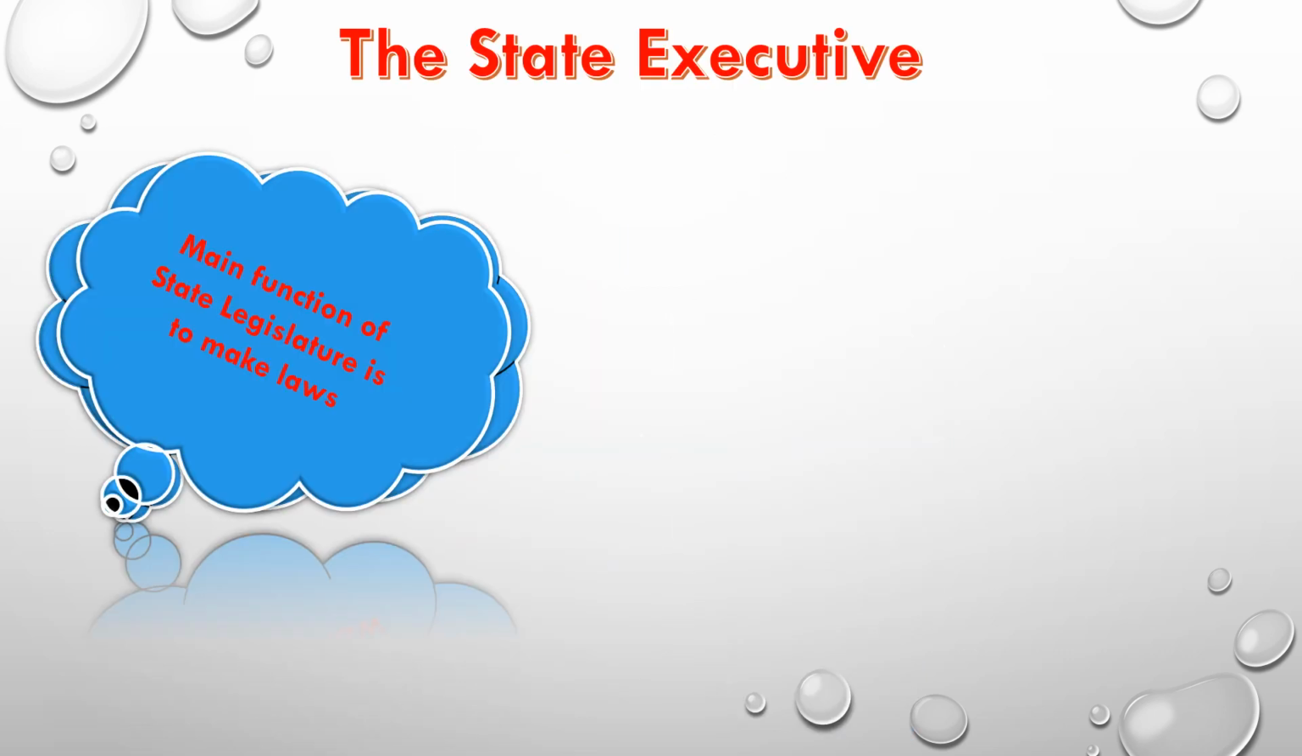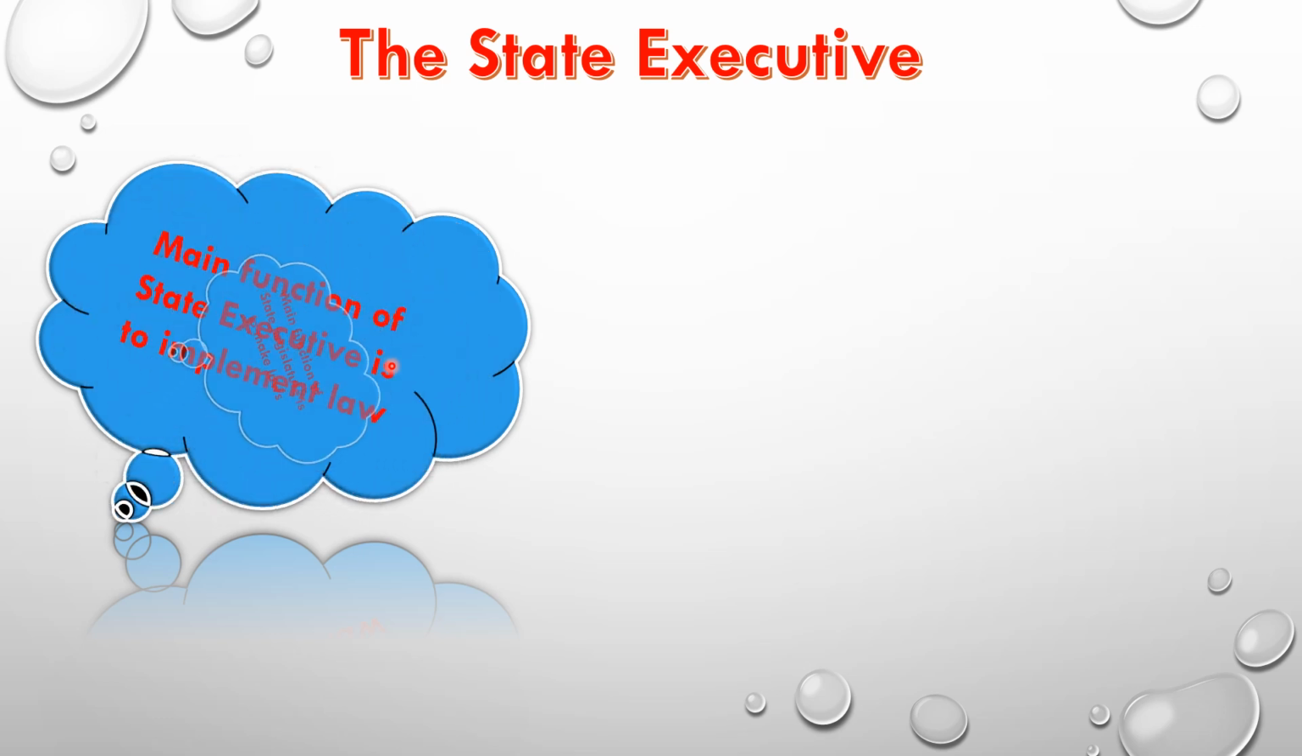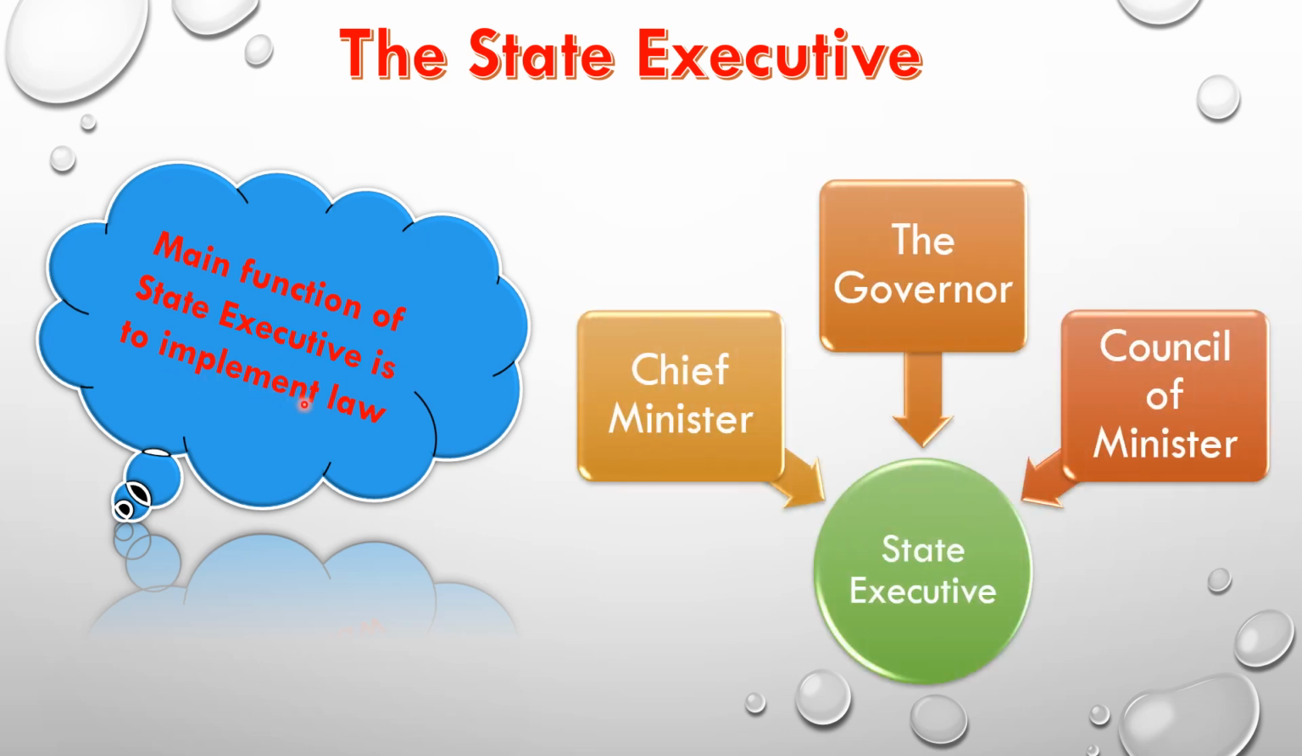Now let's talk about the state executive. What was the main function of the state legislature? The main function of the state legislature is to make laws. Now, what is the main function of the state executive? The main function of the state executive is to implement that law. The state executive comprises the chief minister, the governor, and the council of ministers.